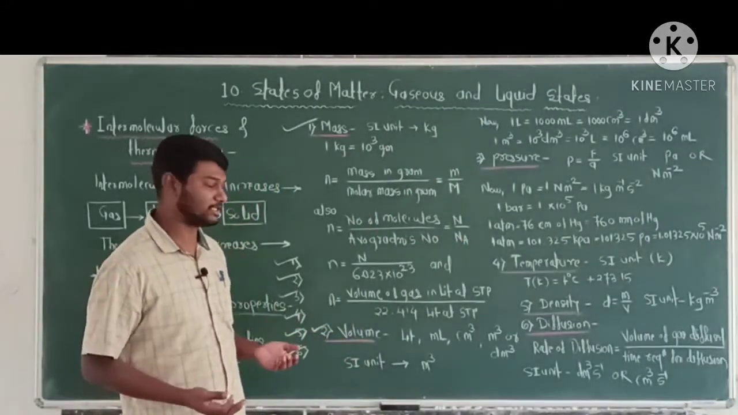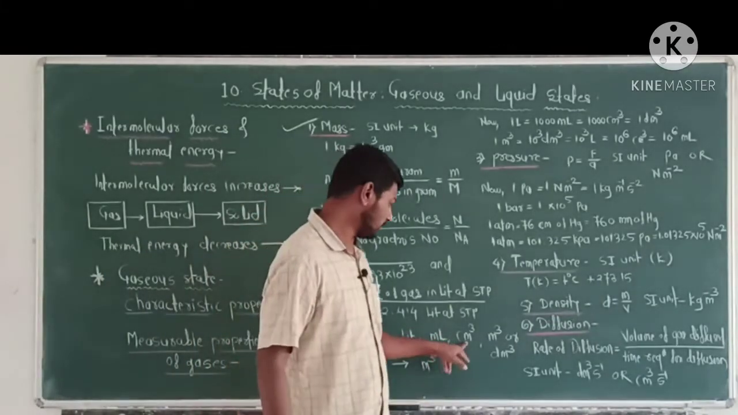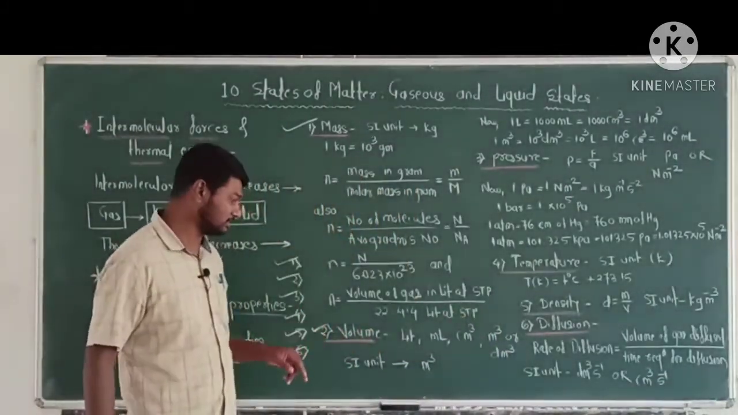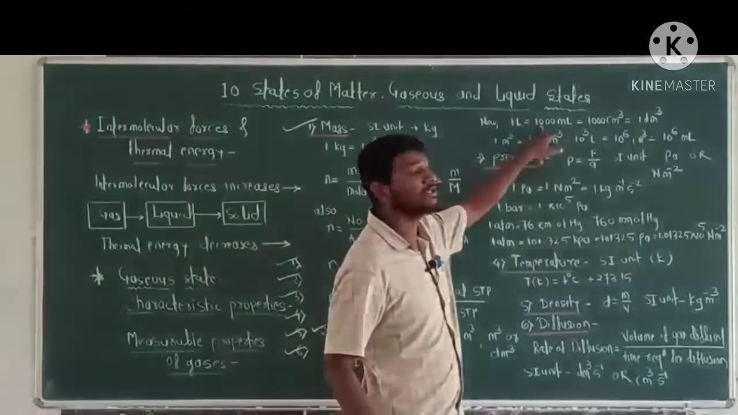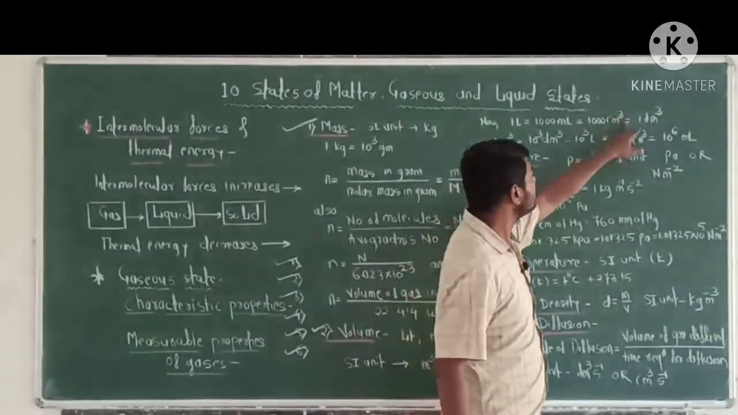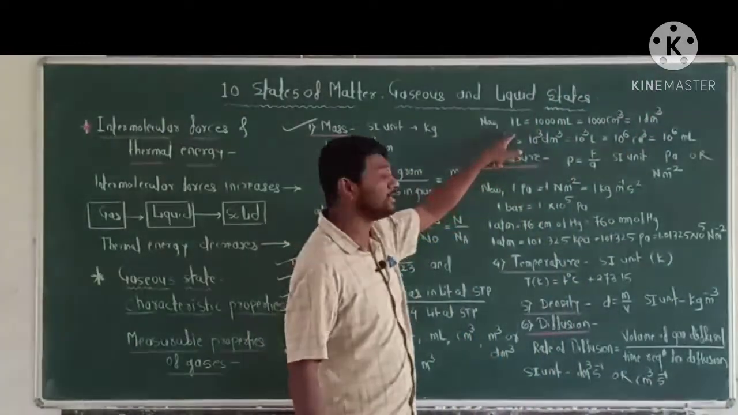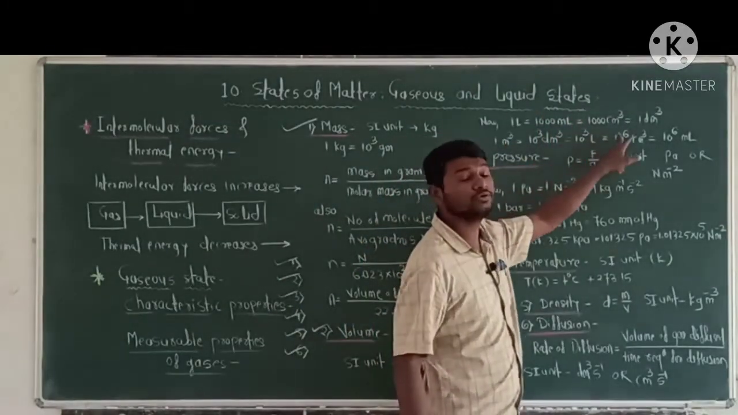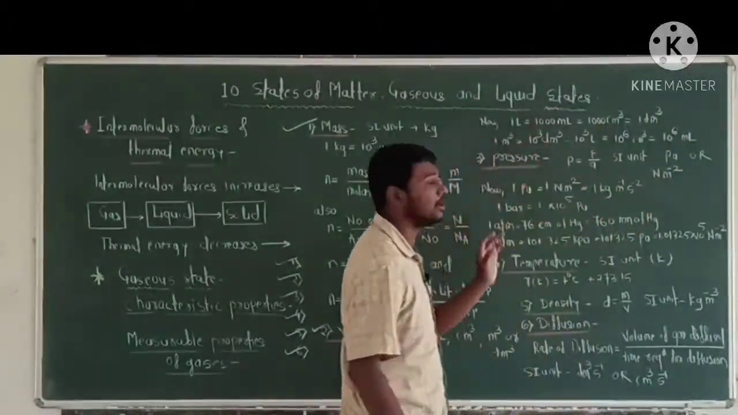Volume can be expressed in different units like liter, milliliter, cubic centimeter, cubic meter or decimeter cube. The SI unit of volume of gas is cubic meter. Now 1 liter is equal to 1000 milliliter is equal to 1000 centimeter cube is equal to 1 decimeter cube. Also 1 cubic meter is equal to 10 raised to 3 decimeter cube is equal to 10 raised to 3 liter is equal to 10 raised to 6 centimeter cube is equal to 10 raised to 6 ml. These are the interconversions of units of volume.